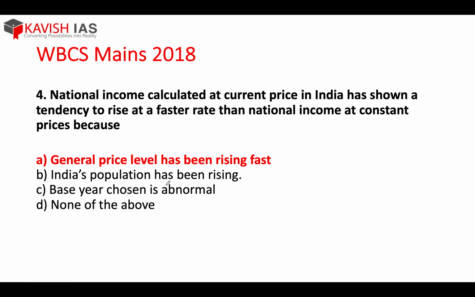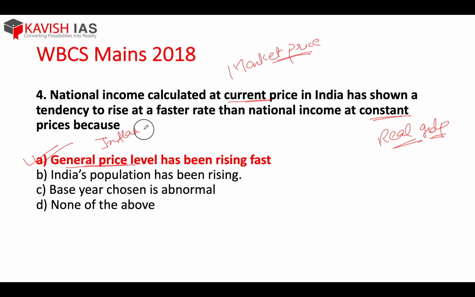Next. National income calculated at current price in India. Current price means market price. National income calculated at current price in India has shown a tendency to rise at a faster rate than national income at constant price. Why? What is constant price, guys? It is real. We have discussed. It is real GDP. Because the general price level has been rising faster. What is this general price level? Inflation. We just discussed that example. Fine.